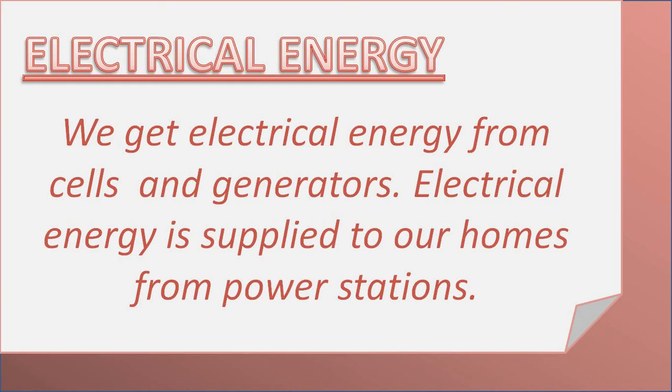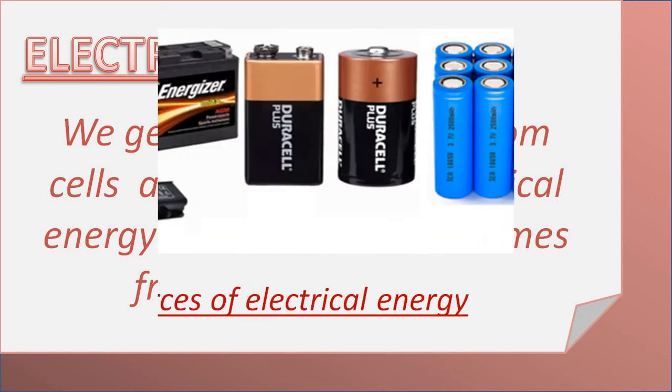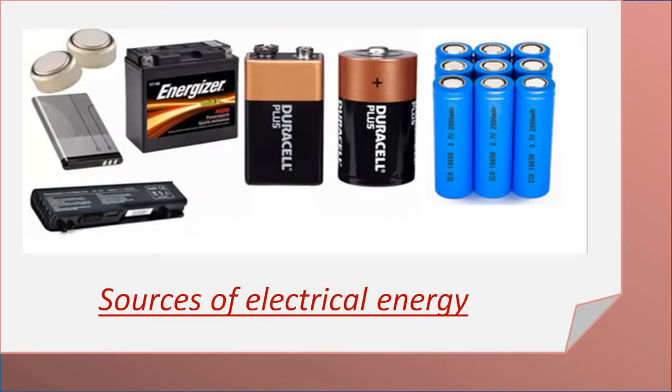Electrical energy is produced in power stations through water, wind, or by burning coal, and from the power station it is supplied through wires, and at homes we use it for running many appliances. So electrical energy is the most common and useful form of energy nowadays, and the sources of electrical energy are cells and batteries.